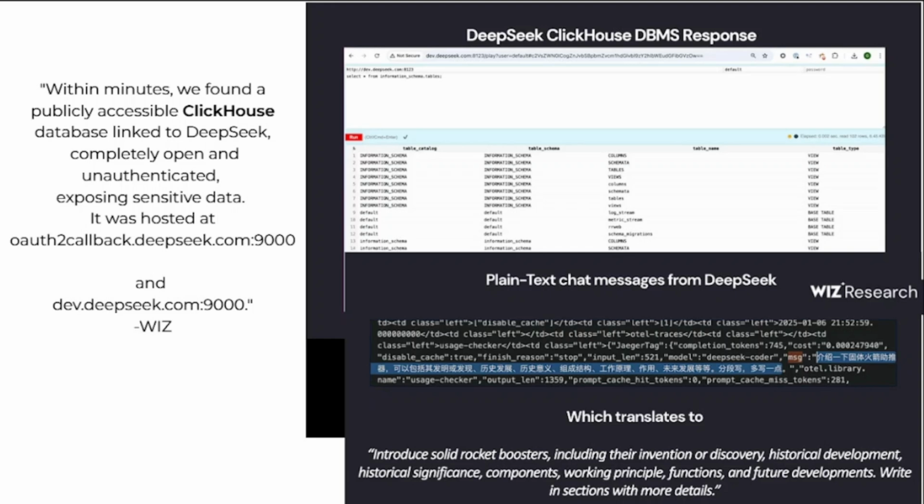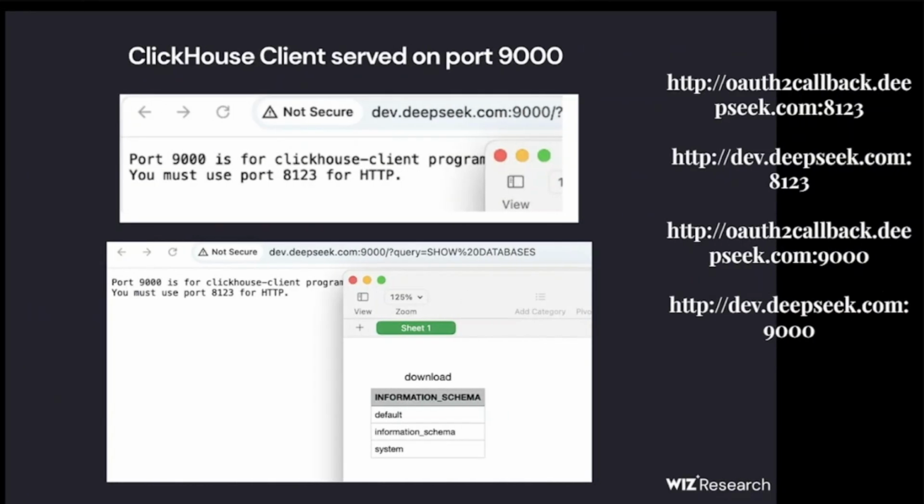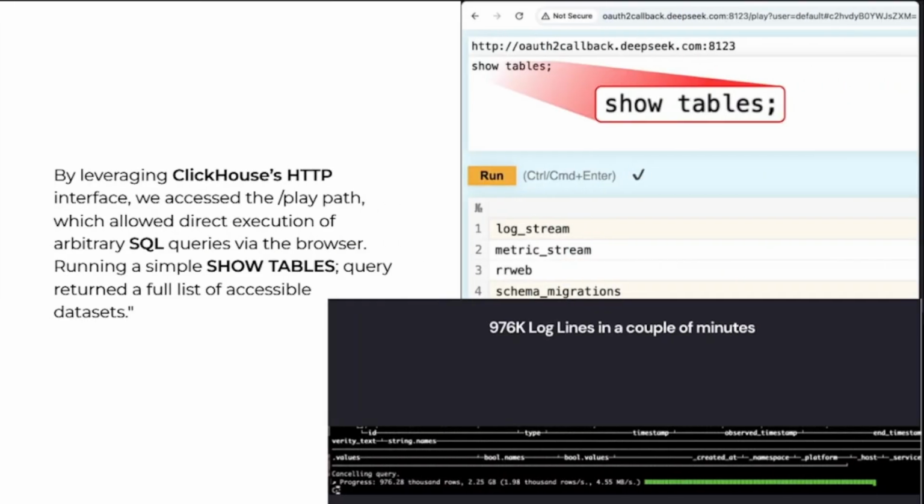They added, however, as we expanded our search beyond standard HTTP ports 80 or 443, we detected two unusual open ports, 8123 and 9000, associated with the following hosts, as seen in the pictures. By leveraging ClickHouse's HTTP interface, we accessed the /play path, which allowed direct execution of arbitrary SQL queries via the browser.